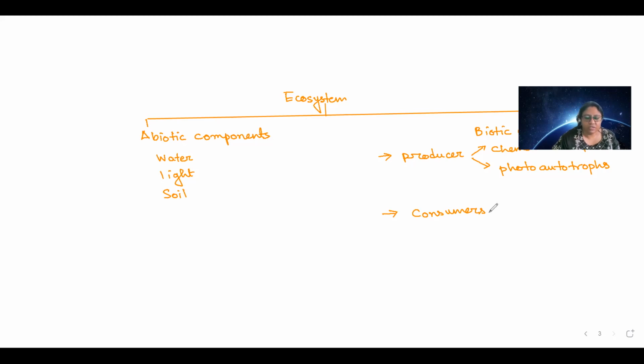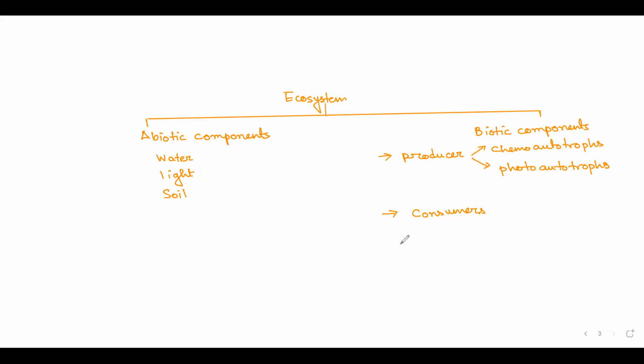Okay. So now these consumers can be further subdivided as primary consumers. They are also called first order consumers.